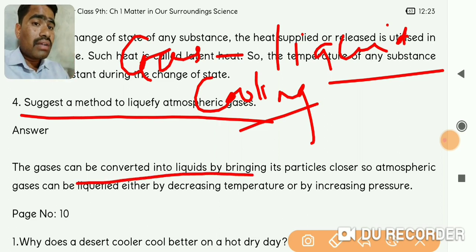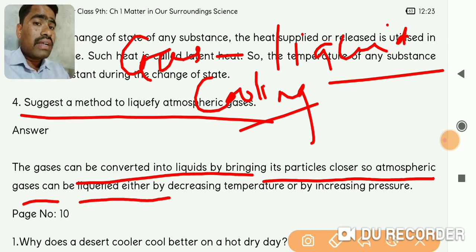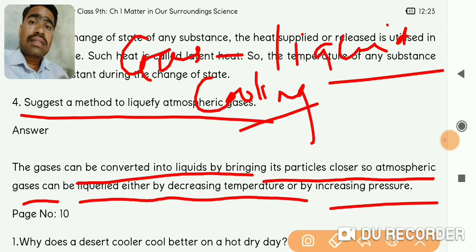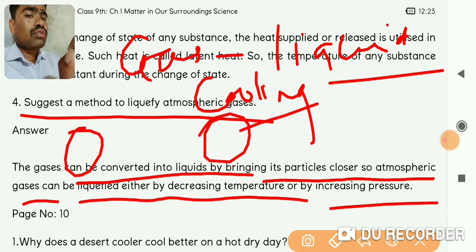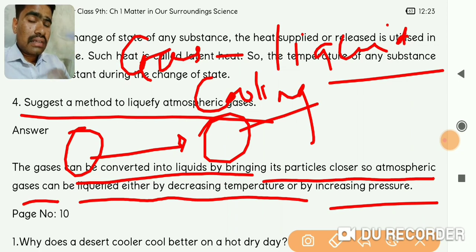So gases can be converted to liquid by bringing the particles closer. Atmospheric gases can be liquefied either by decreasing temperature or increasing pressure. When we decrease the temperature, kinetic energy is removed, and when the kinetic energy is removed, they come closer. When gas particles that are very far away from each other come closer, that becomes the liquid state.